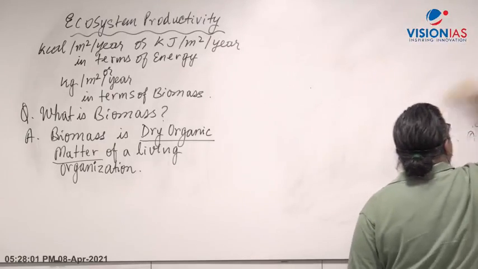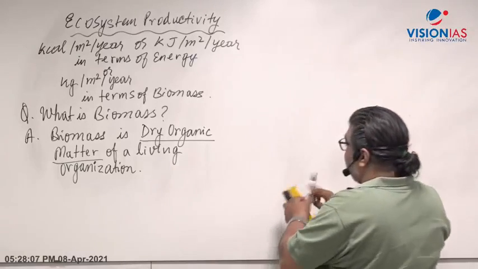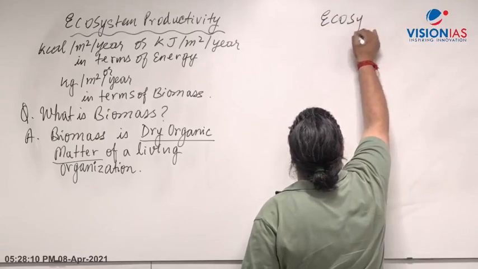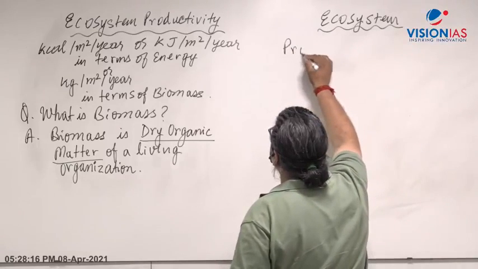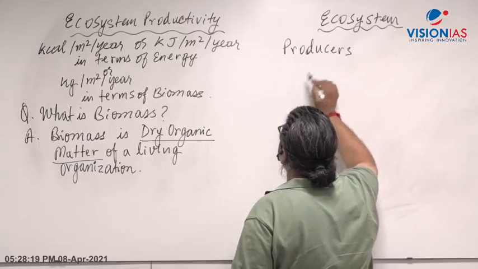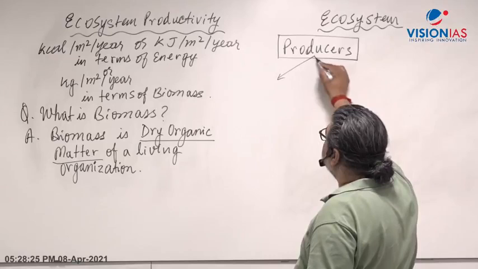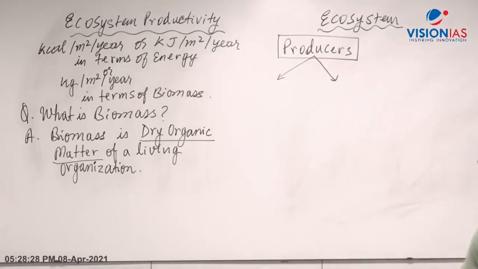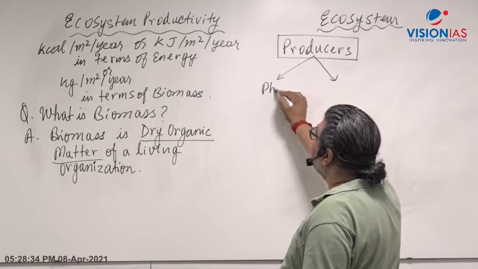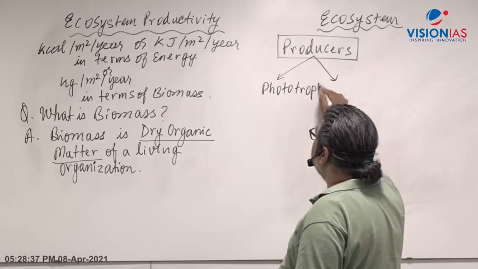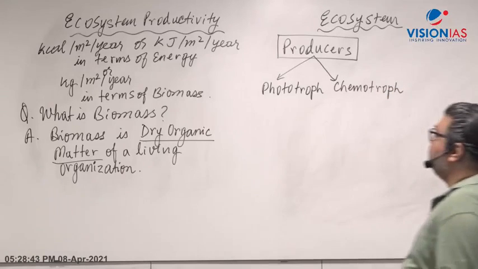Now when we say ecosystem productivity in terms of biological mass, you all know that in a natural ecosystem there will be producers, right? If you remember, in the last class I discussed that there are two classes of producers. Either they are phototrophes, photosynthetic organisms, or sometimes chemotrophes, chemosynthetic organisms.